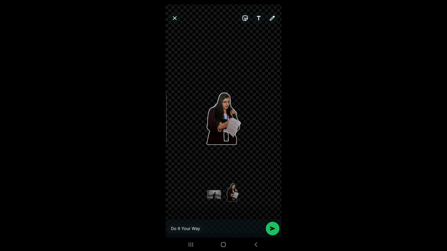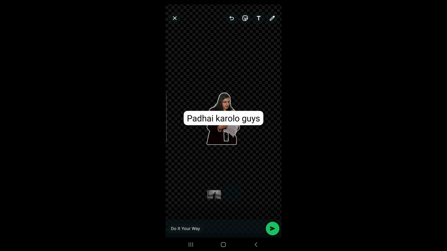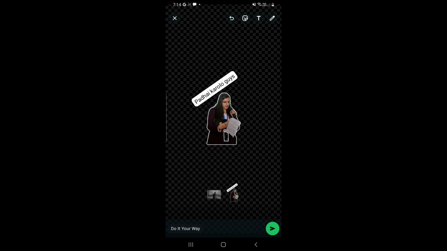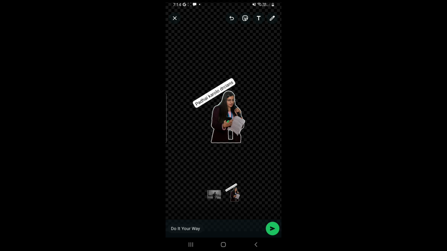So this is quite fun because you have many pictures of yours, and what you can do is you can add text to it. So I just wrote पढ़ाई कर लो guys, so it means like now you have to study guys. So yeah, so this is one thing that you can do, and this is actually fun, like while you're having chat with your friends, etc., right? And now you can click on send, the green option, the green arrow, and it will be shared.